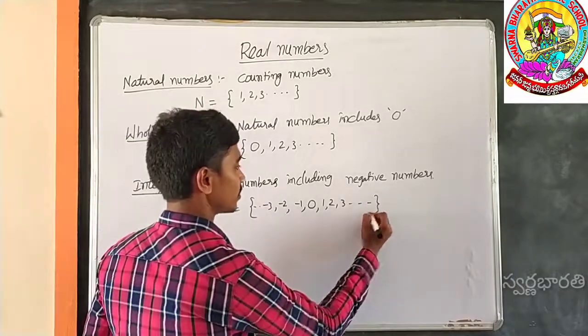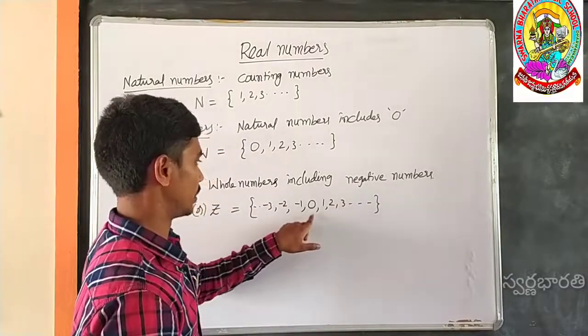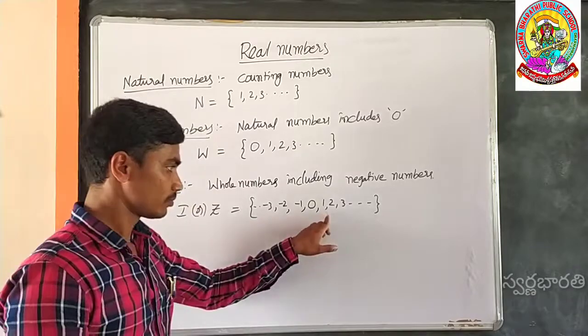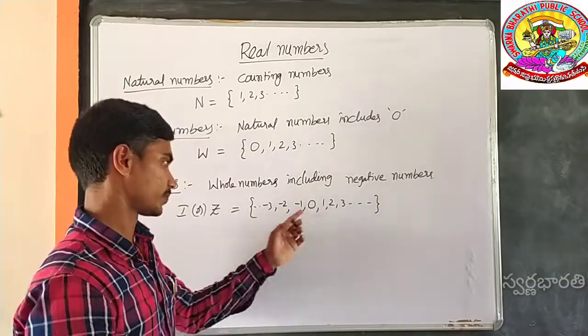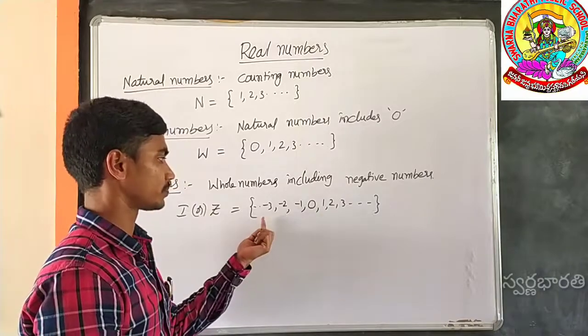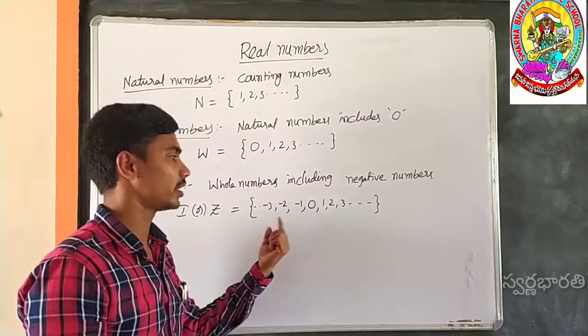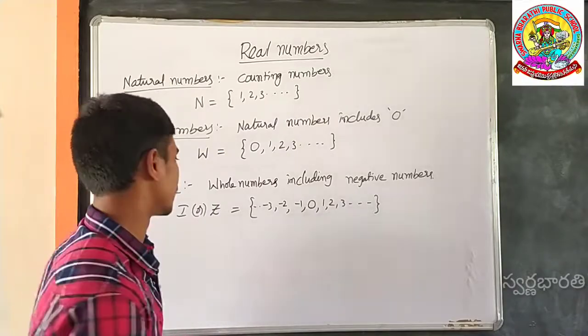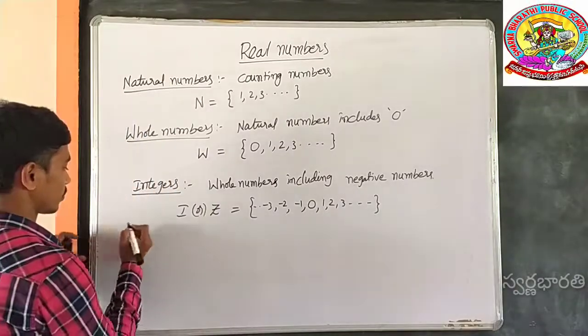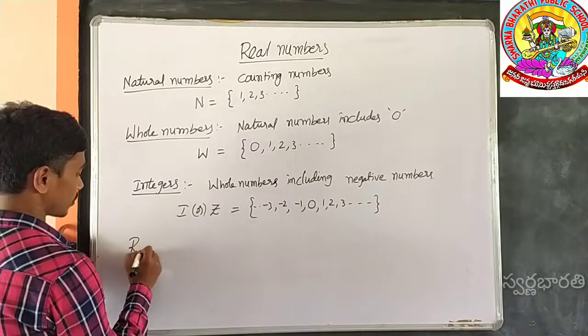These consist of positive numbers, 0, and negative numbers. 1, 2, 3 and so on are called positive integers. -1, -2, -3 and so on are called negative integers. 0 is neither a positive nor a negative integer. Next, rational numbers.